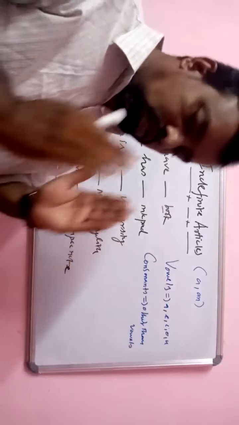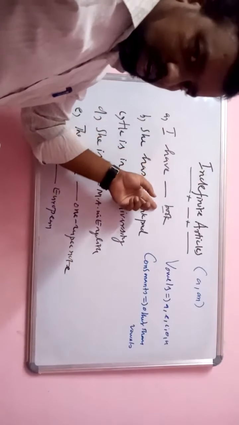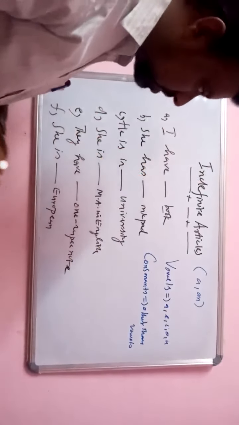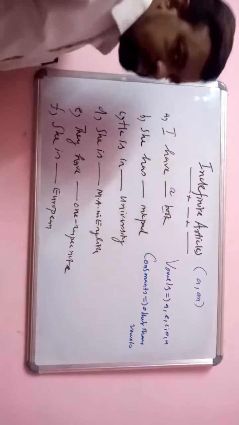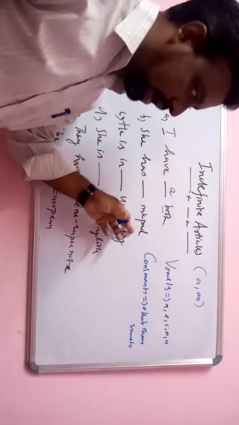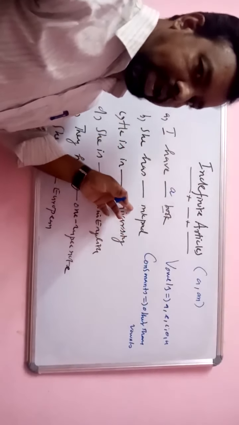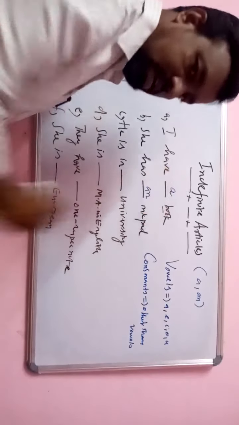You have to pronounce the word. I have a book. Book, consonant sound. So here you have to put a. She has an ink pad. Ink pad, vowel sound, and no doubt in it.